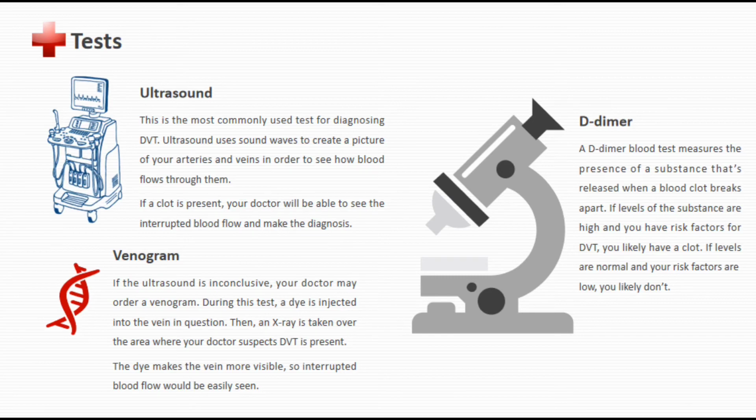The last one is the D-dimer. It is a blood test that measures the presence of a substance that's released when a blood clot breaks apart. If levels of the substance are high and you have risk factors for DVT, you likely have a clot. If levels are normal and your risk factors are low, you likely don't have one.